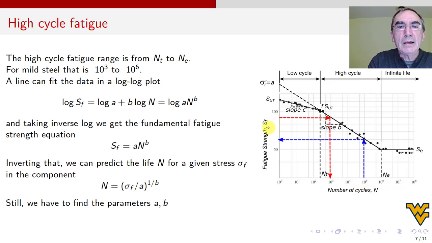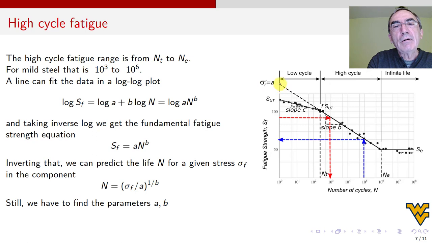So, okay, what is y? Oh, y is log SF. Log SF is this SF, but log is this. And the line starts at the intercept. This is called the intercept on this axis, which technically is called the ordinate. Yes, and this is the abscissa. Okay, so the intercept is A, or for the specimen sigma f prime, but let's just use A.